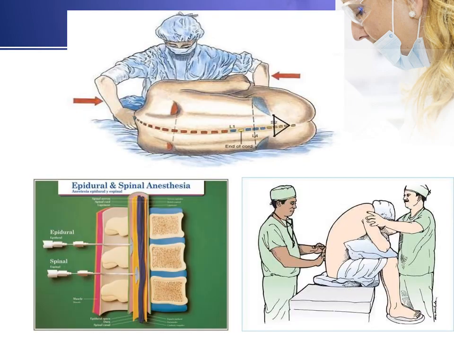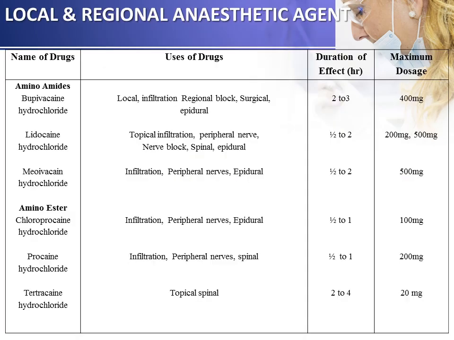As you can see in a figure, difference between the epidural and spinal anesthesia. In epidural anesthesia, no contact with the spinal fluid is there. In spinal anesthesia, contact with the spinal fluid is there. And for giving a spinal anesthesia, we have to give a C-shape position to the patient. Now local and regional anesthetic agents include the aminoamides. For that, bupivacaine hydrochloride, lidocaine hydrochloride, mepivacaine hydrochloride. Then amino esters include chloroprocaine hydrochloride, procaine hydrochloride and tetracaine hydrochloride.